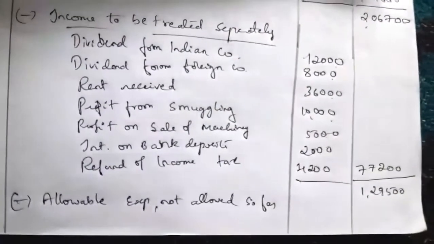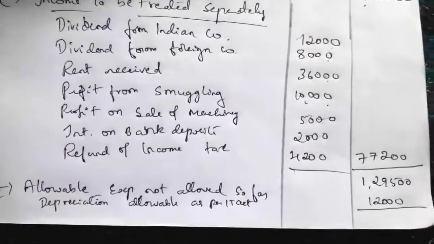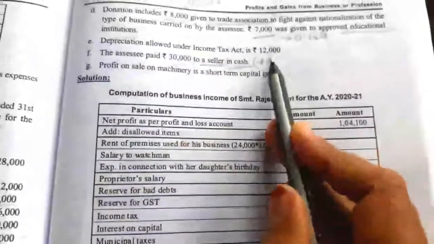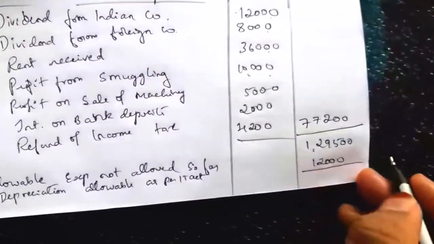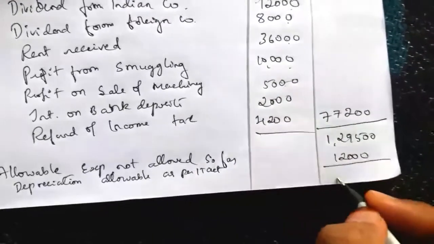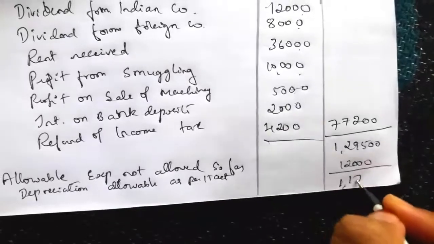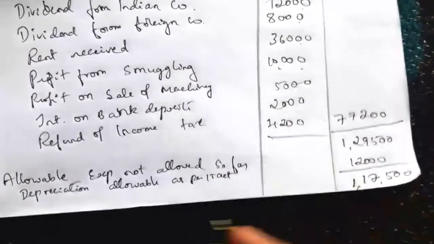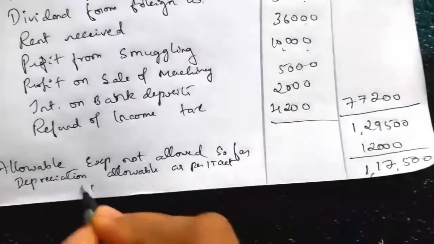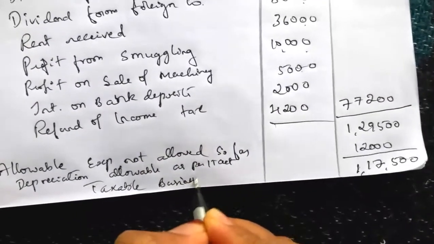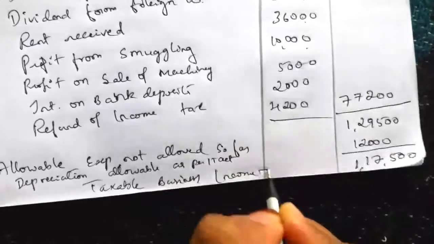So write depreciation allowable as per IT Act, only one value, equal to 12,000. So after this, 1,17,500 is taken as the taxable business income. There is no other additional information.